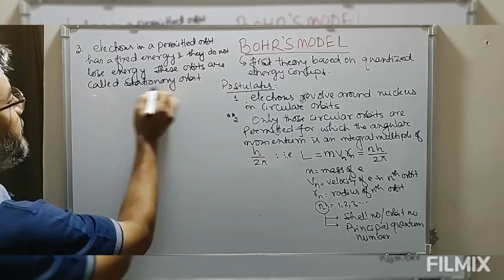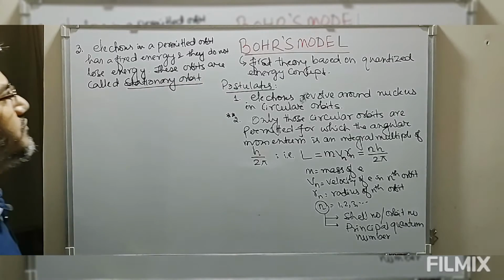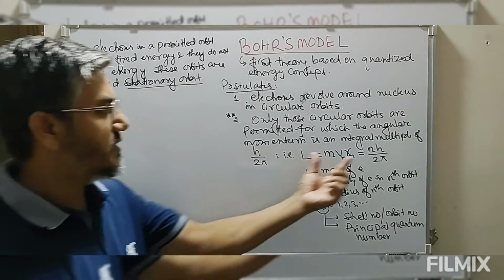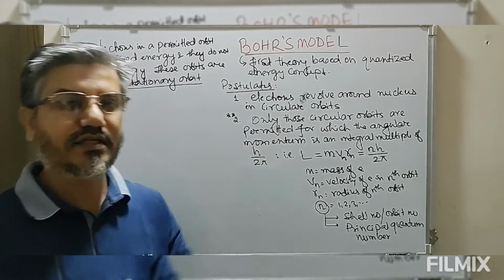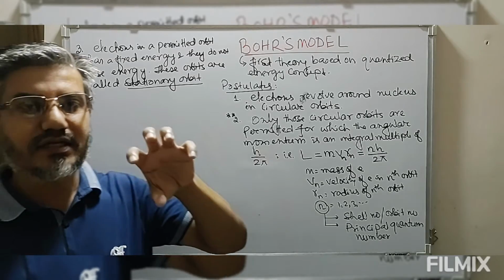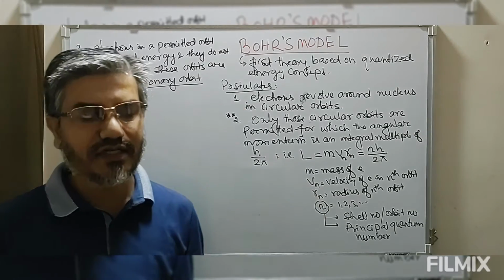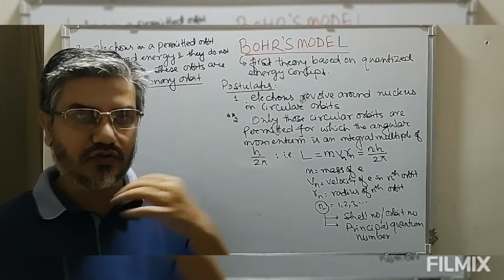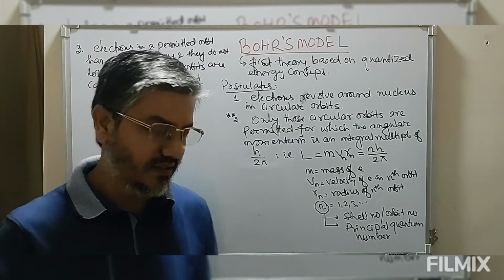So if I say stationary orbit, it means a particular orbit which is permitted according to this model, meaning this condition is satisfied. When the electron is in a particular permitted orbit, or in a stationary orbit, it has a fixed amount of energy, and as long as the electron is in that particular orbit, it will not lose any amount of energy.